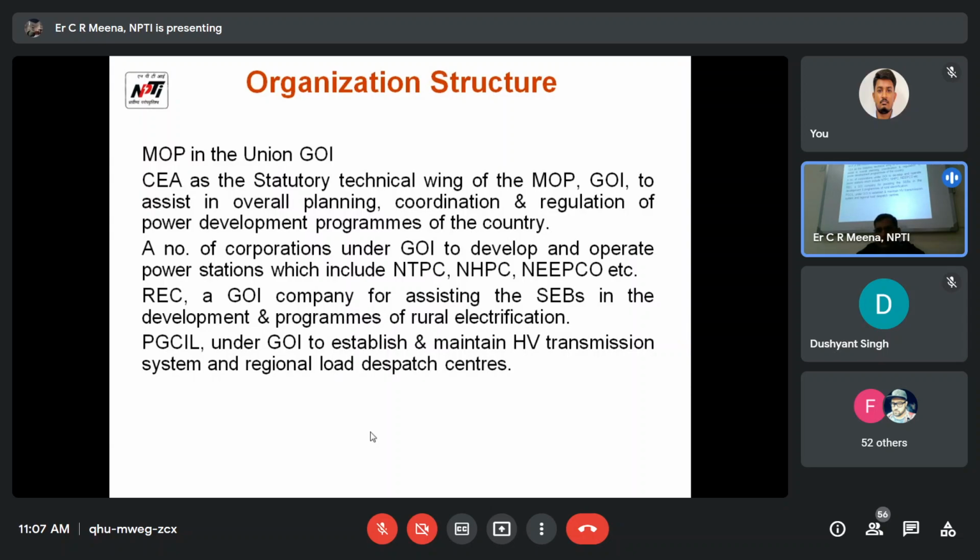A number of corporations under the Government of India develop and operate power stations, which include NTPC, NHPC, NAPCO, and the Renewable Energy Company, and the Rural Electrification Corporation (REC), a Government of India company for assisting the state electricity boards in the development programs of rural electrification. PGCIL, under the Government of India, maintains the high voltage transmission network from one region to another region. Okay, and dispatch centers also.